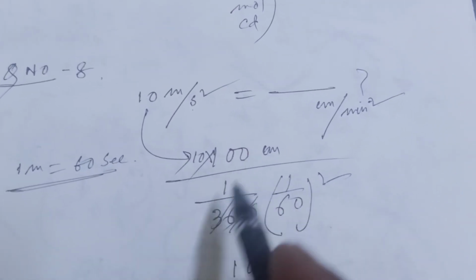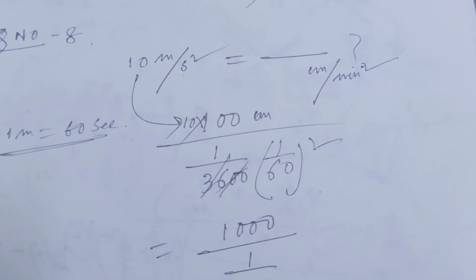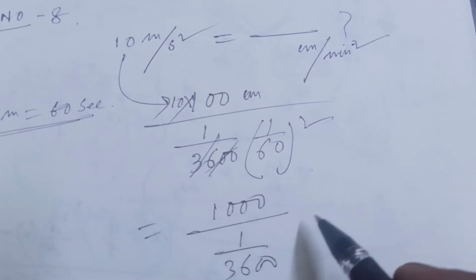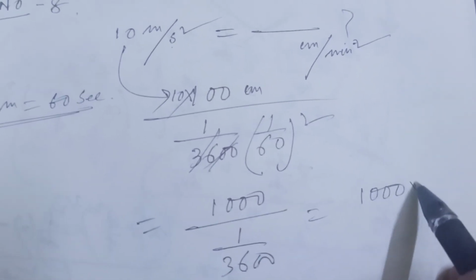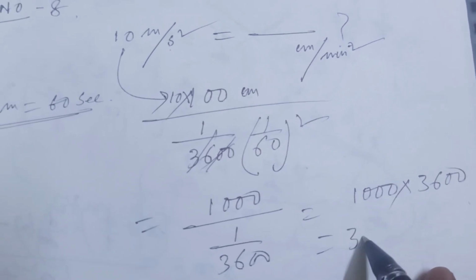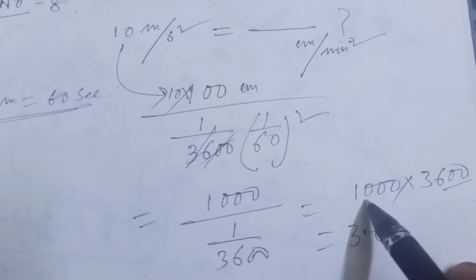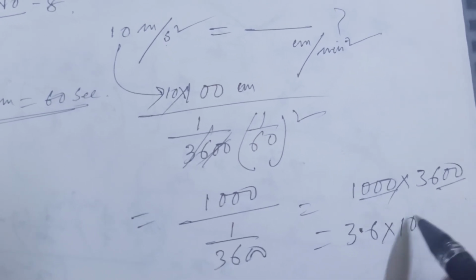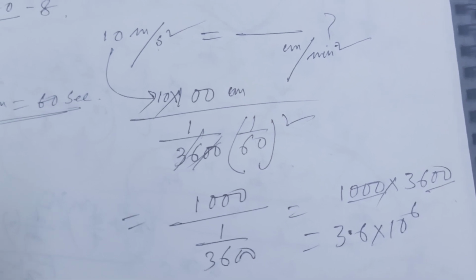So 10 into 100, that is 1000, divided by 1 by 3600, goes to the numerator: 1000 into 3600, which you can write as 3.6 into 10 to the power of 6.